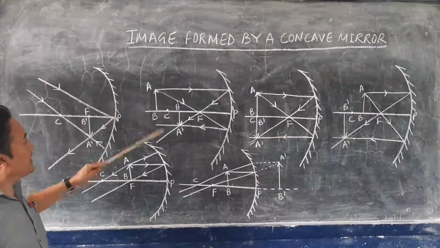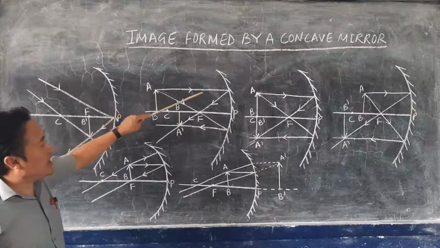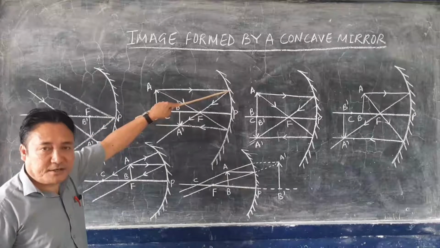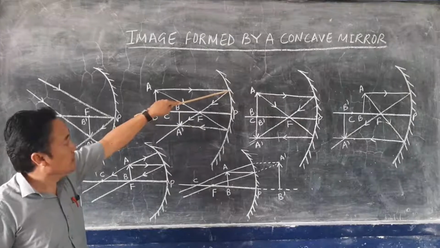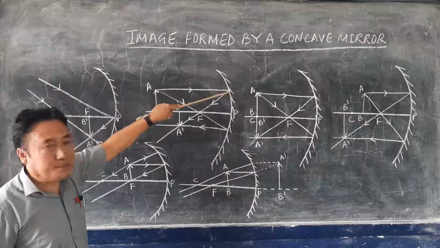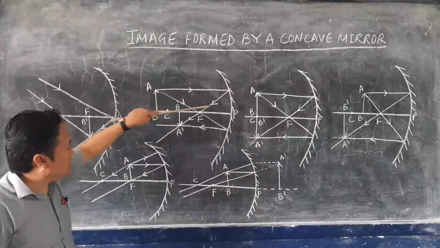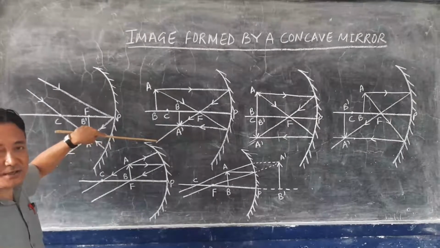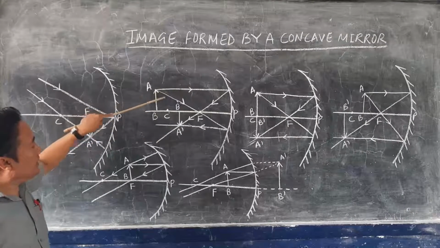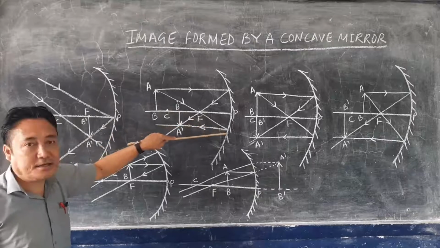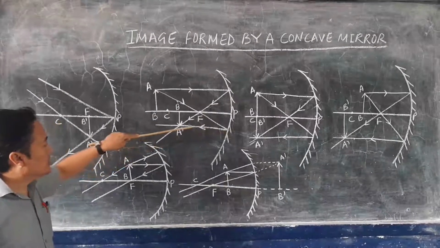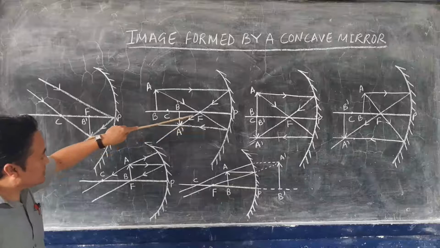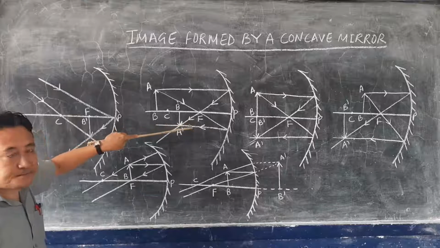So for the first ray, you draw a straight line here, and this straight line is parallel to the principal axis. After reflection, the condition you have to follow is: the ray of light parallel to the principal axis, after reflection, passes through the focus. That is the first ray. For the second ray, the ray of light passes through the focus, and after reflection, goes parallel to the principal axis. You can see these two are the reflected rays.